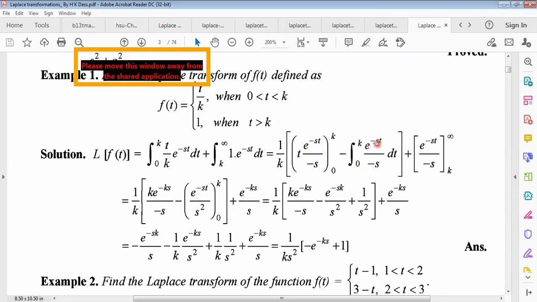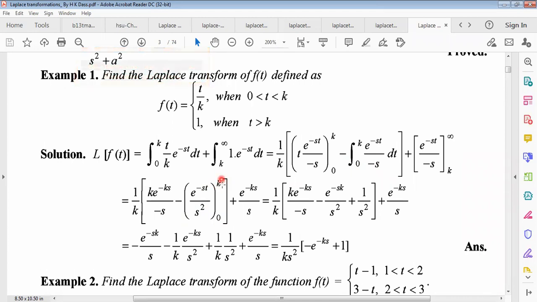What will be the e to the power minus st integration? It will be e to the power minus st divided by the coefficient of t. Coefficient of t, what? Minus s. So minus s, what will be? s square. And taking the limit within the bracket, upper limit k and lower limit 0. And these values, what will be? e to the power minus